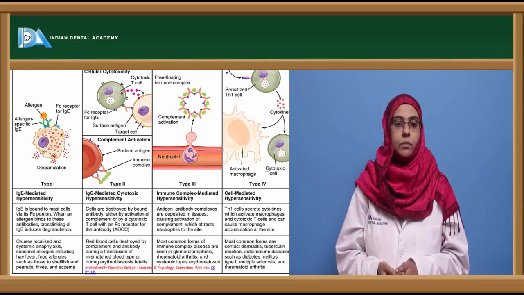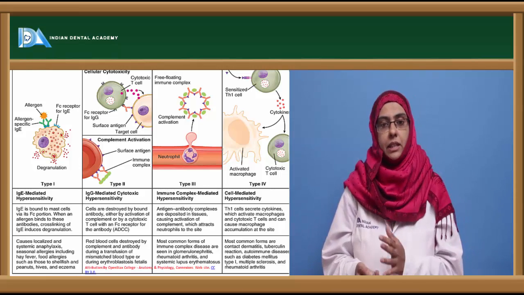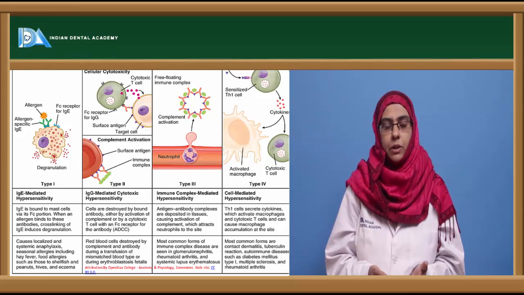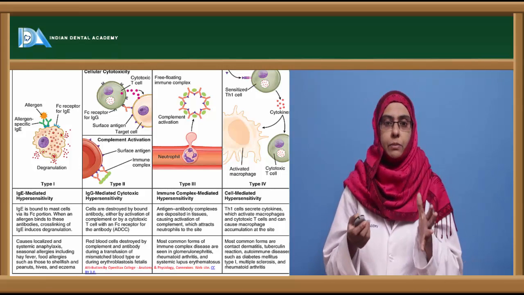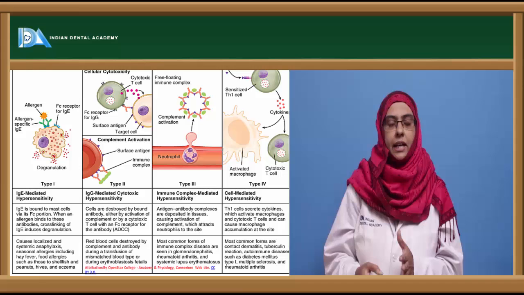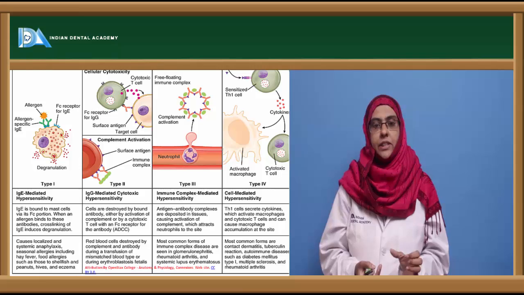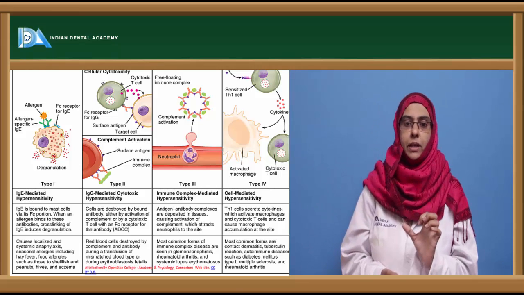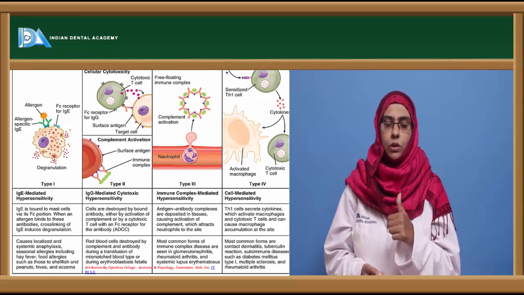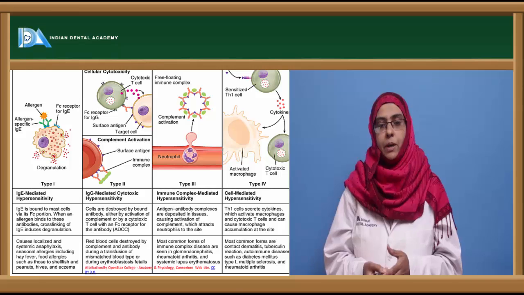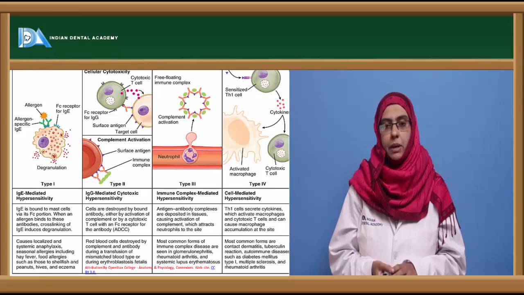So what is an immune complex? Immune complex is nothing but, when an antigen enters into the human body, the immediate thing that is produced against the antigen are the antibodies. Now there is a complementarity between the antigen and the antibody that helps them to go and bind to the antigen and activate the other cells of the immune system to eliminate the particular antigen. So the first thing that is formed in the body are the immune complexes, between the antigen and the antibodies. Now these antigen antibodies also have the ability to develop type 3 hypersensitivity reaction. So type 3 is mediated by immune complexes.